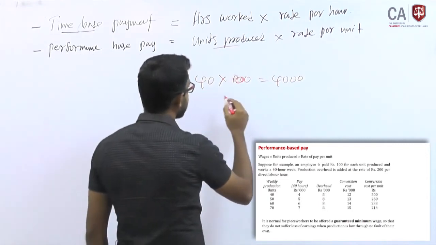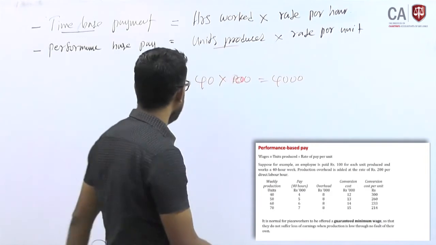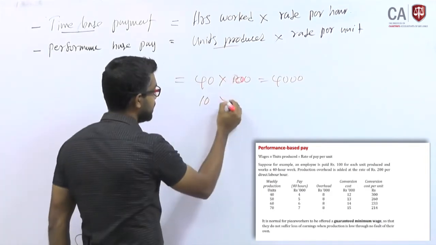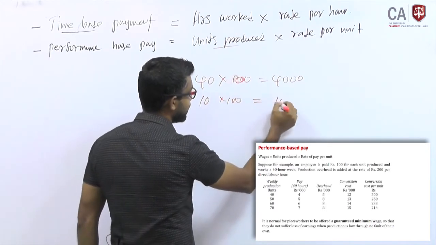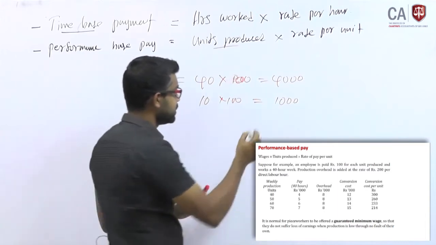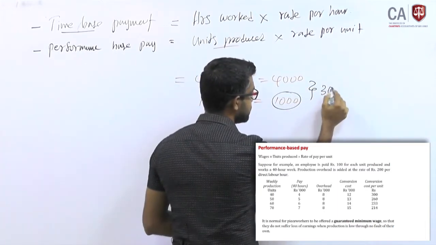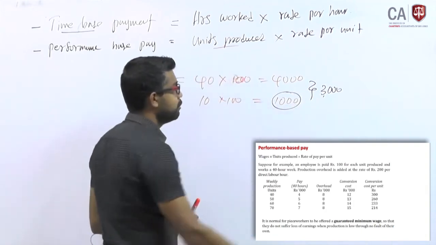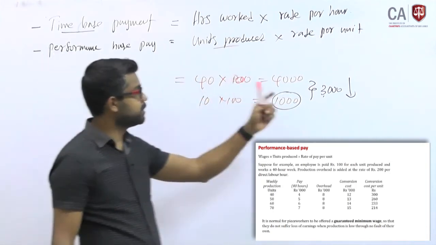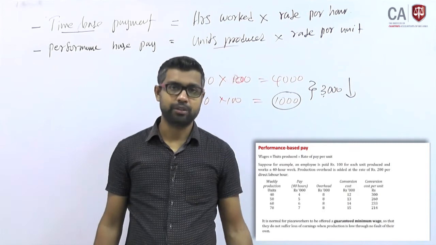Now let us say because of a machine breakdown you produce only 10 units. Then your performance based salary should be what? 1,000. Employees are not happy about this reduction of 3,000, not because of their own fault, not because of underperformance or lack of performance.